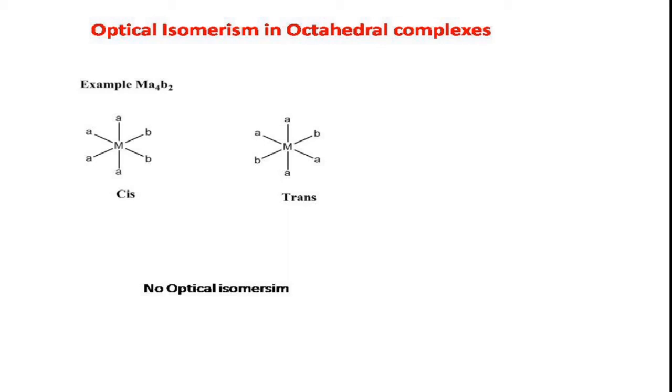So these are the two statements which you can use as a trick to identify the presence of a plane of symmetry in a given complex. A complex having a pair with two identical ligands is optically inactive. That is, an AA combination is optically inactive. Or a complex having two same pairs, that is AB, AB, is also optically inactive.